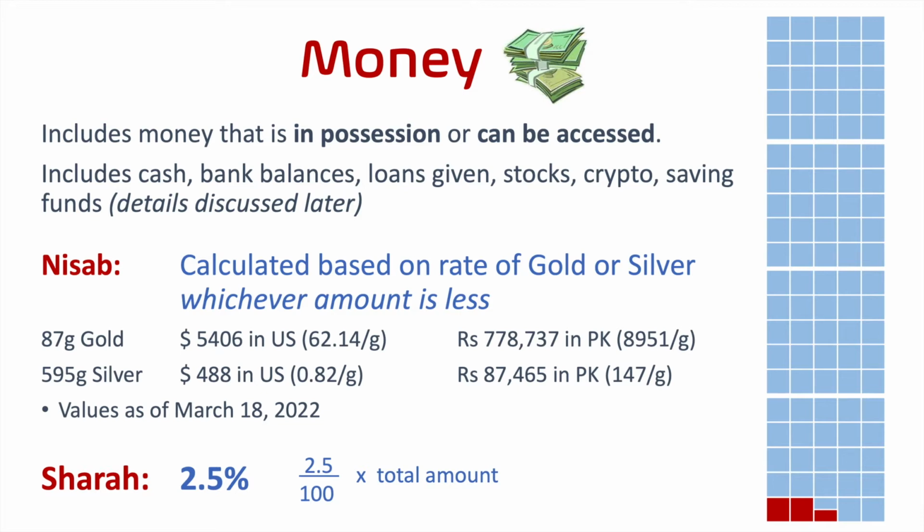So we should not be stingy and miserly when it comes to that, because the proportion is going to be very small, appropriate to what kind of money we have in our possession. Now, scholars have said that we could use the gold threshold to determine who is eligible to receive zakat. So when we are determining who needs to pay zakat, we should go for the lower value.